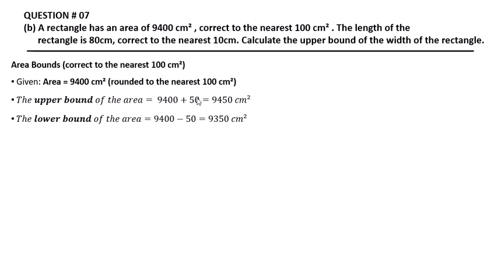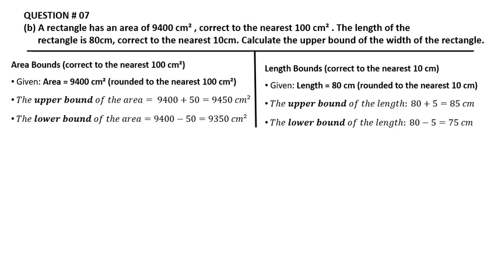Why do we add 50? Because it is rounded to the nearest 100. Adding 50, we get 9450 centimeter square. For the lower bound we subtract 50: 9400 minus 50 is equal to 9350 centimeter square.